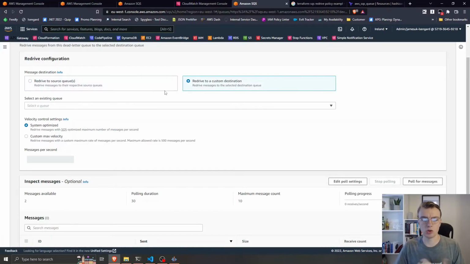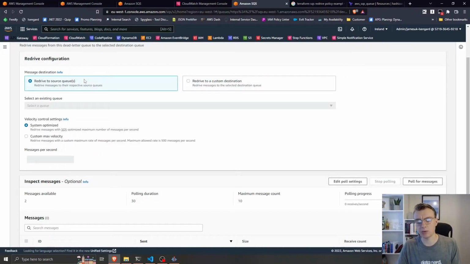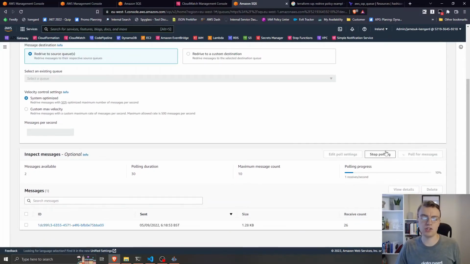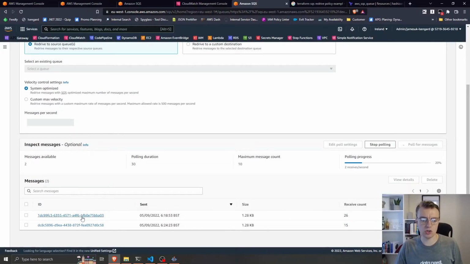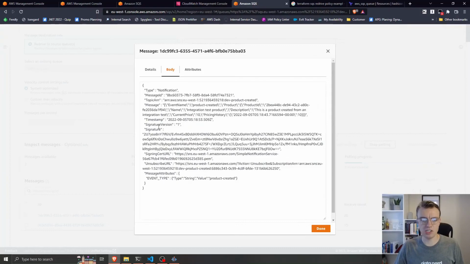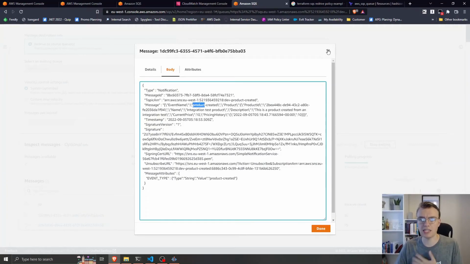I can also do that to a custom queue if I want to, but in this case I want to redrive back to the source queue. I can have a look at the messages that are actually in the queue, so I can see there's 2 messages here. I can have a look at what the actual content of the messages were, so I can see it is my product created event.